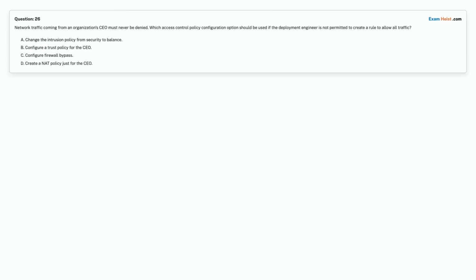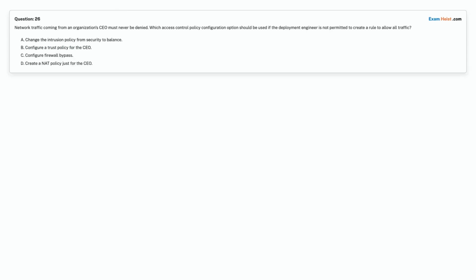Question 26. Network traffic coming from an organization's CEO must never be denied. Which access control policy configuration option should be used if the deployment engineer is not permitted to create a rule to allow all traffic? Option A.